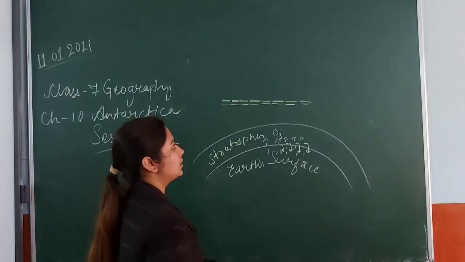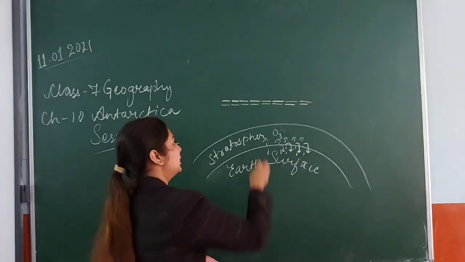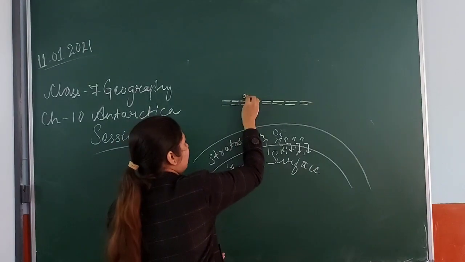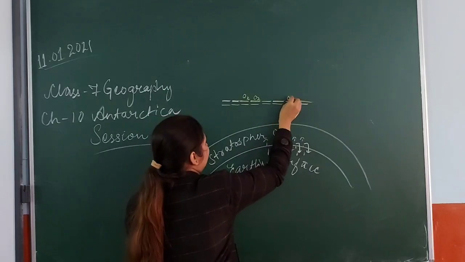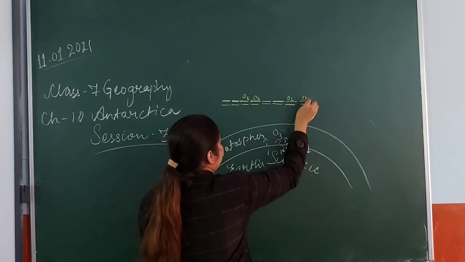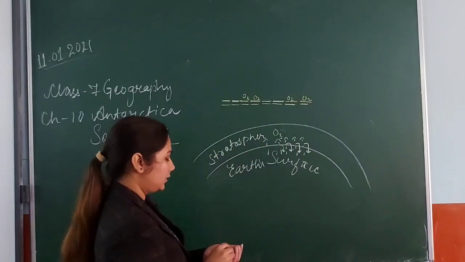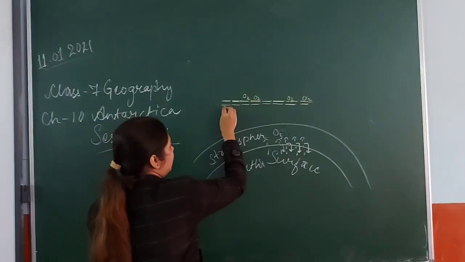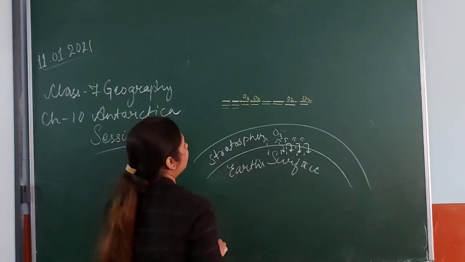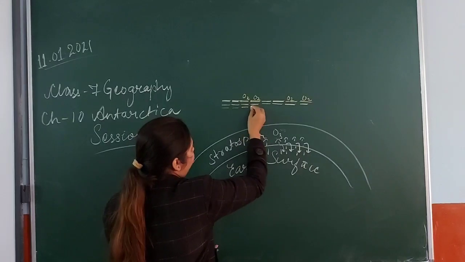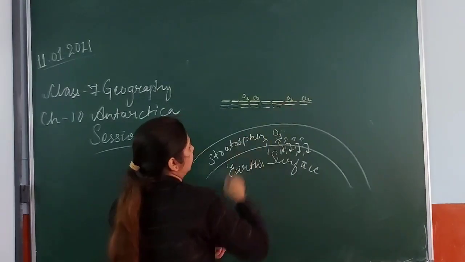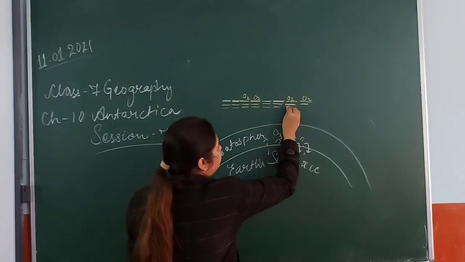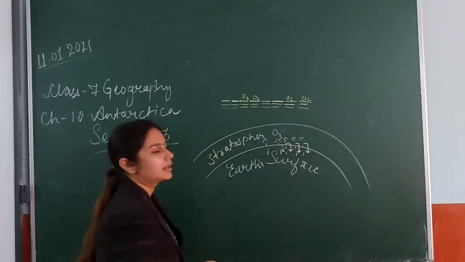Okay, so the yellow color which is visible to you, this is basically O2, O2, O2 and O2. Wherever there is this color, there is your O2, and the rest is in a combined manner of oxygen. Clear? Like this manner. I am using different colors so that you can understand.